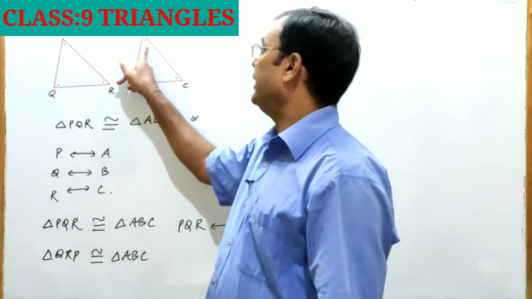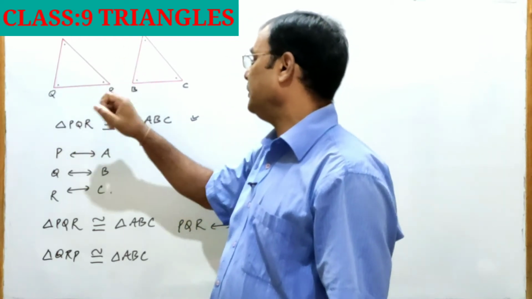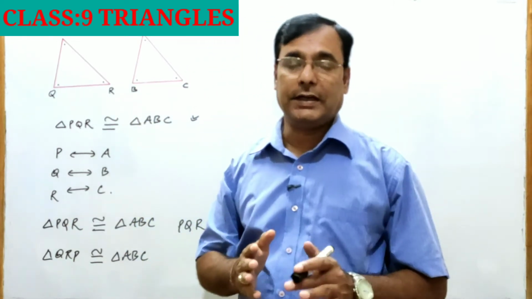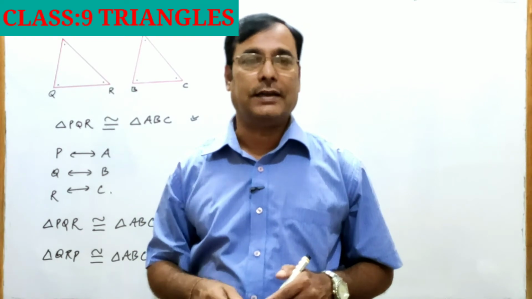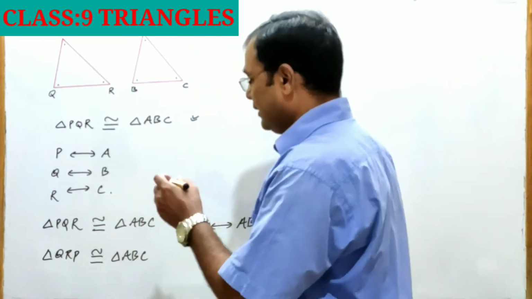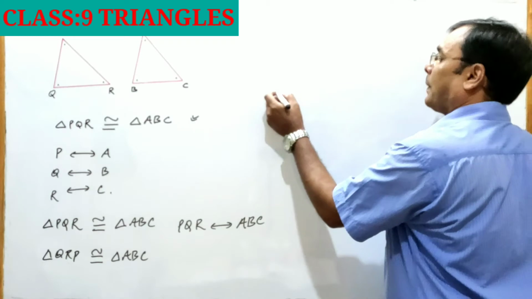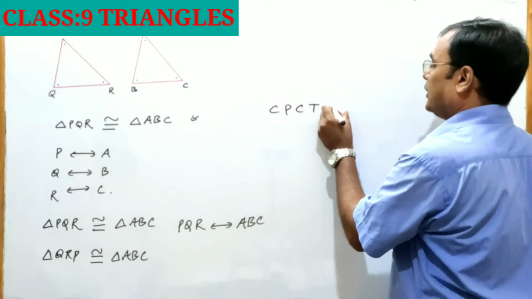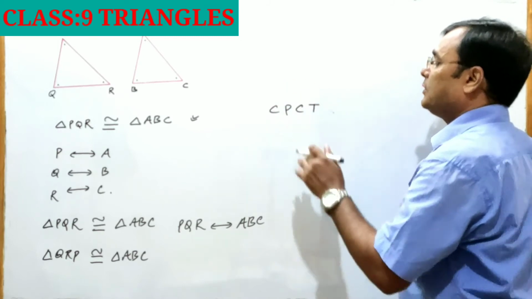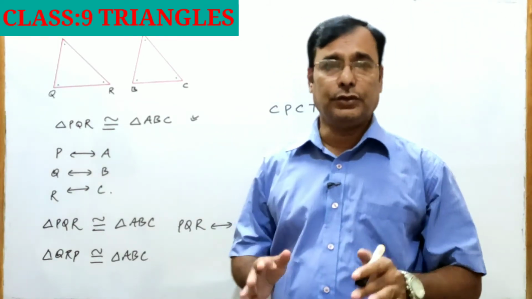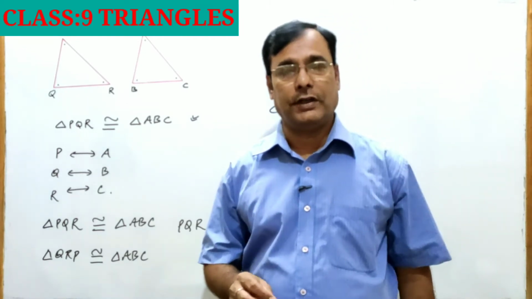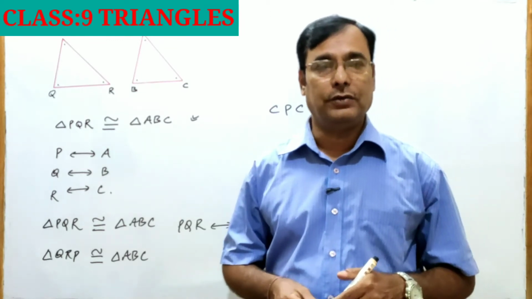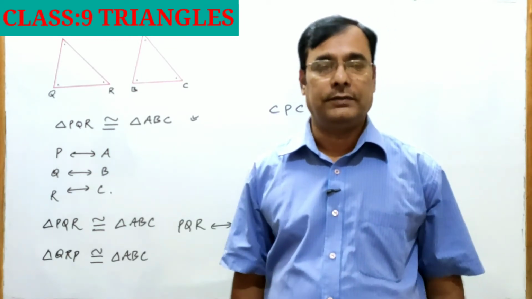Angle P equal to angle A, angle Q equal to angle B, angle R equal to angle C. So corresponding parts in two congruent triangles are equal, and in short we write CPCT for corresponding parts of congruent triangles. Corresponding parts of congruent triangles are always equal.